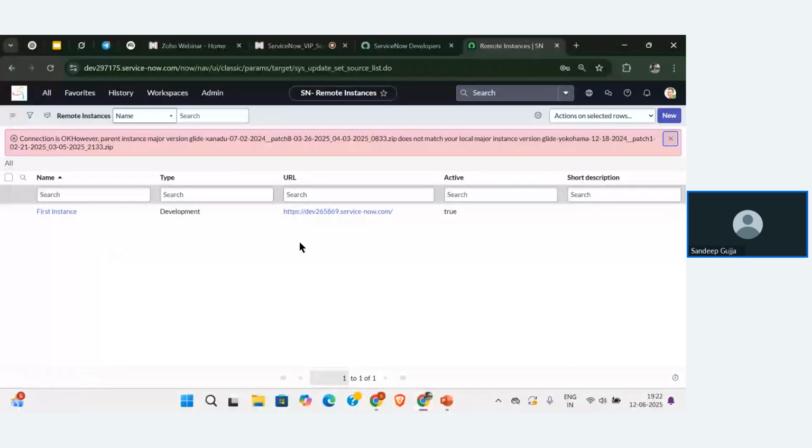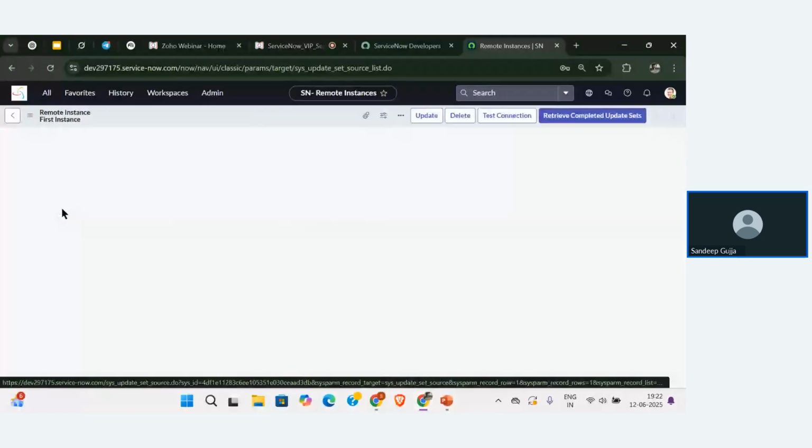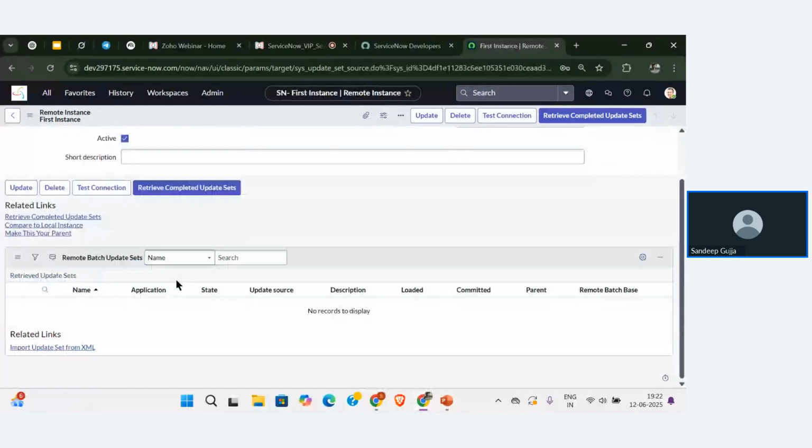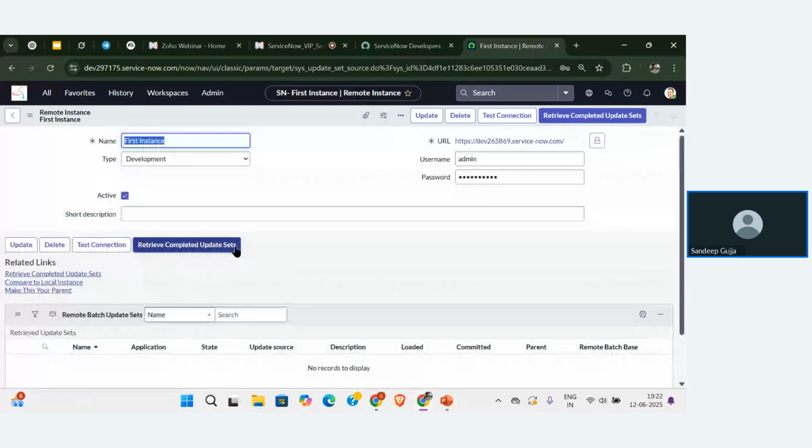The second instance is the instance that I'm using now. In the second instance only, I have created the link with the name first instance. Now I need to open this particular remote instance that I have created. Then you can see a lot of things are there. One is the retrieve completed update sets option.